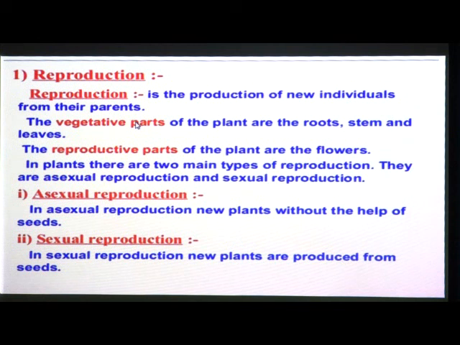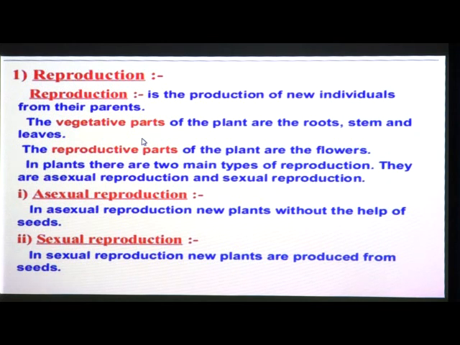Then, the vegetative parts of the plant are the roots, stem and leaves. Vegetative parts means those parts of plants. Different parts of plants are called vegetative parts. Which are the vegetative parts here?